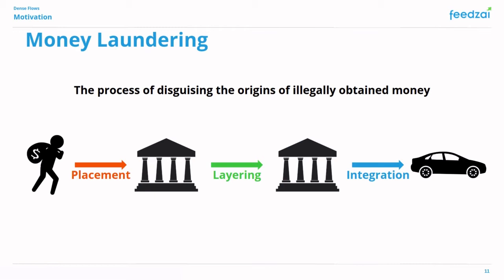Lastly, in the integration stage, the funds have already been cleaned and can re-enter the legitimate economy. At this point, money launderers can spend their money in luxury items or invest it in business ventures, for example. In this work, we focus on detecting money laundering during the layering stage.